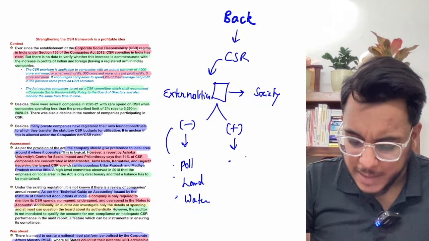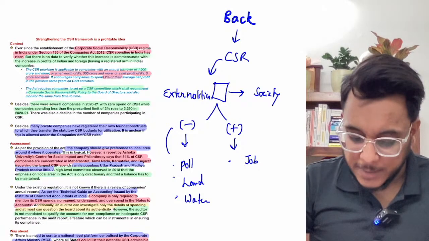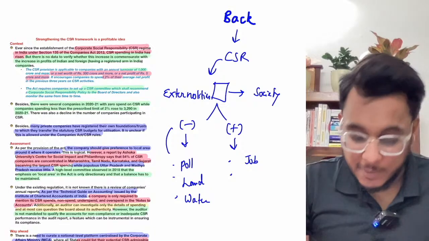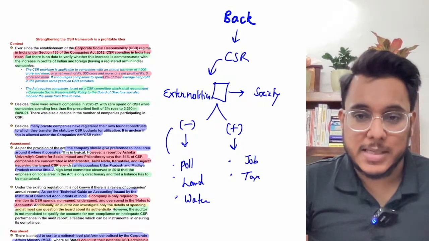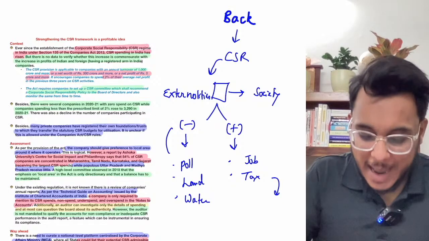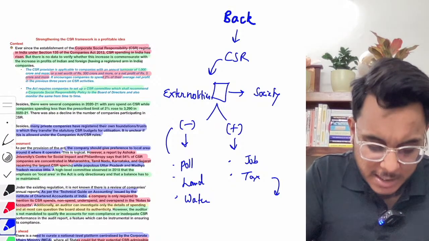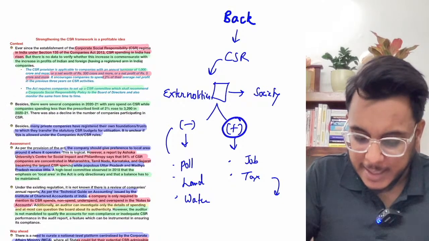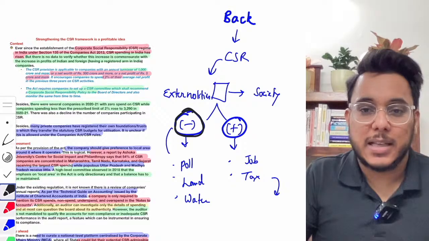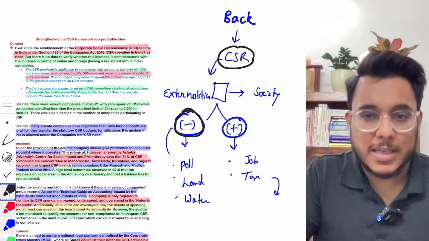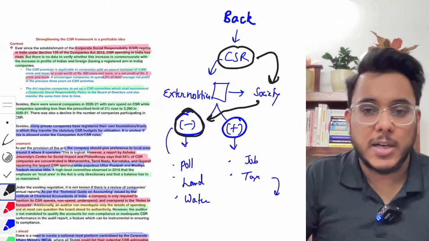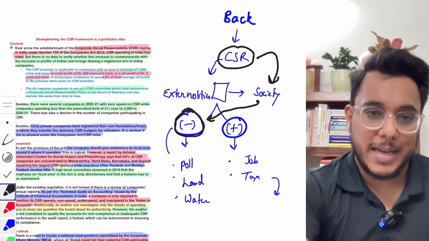Positive externalities could be that job creation will be there. If the corporate is operating, it will make profit, then it will also be contributing to the taxes. These taxes will be used to bring social justice. So every corporate creates a negative externality as well as a positive externality. Now, as the negative externalities are there, the CSR has a responsibility that it needs to pay back to the society for the negative impact that it had led to.